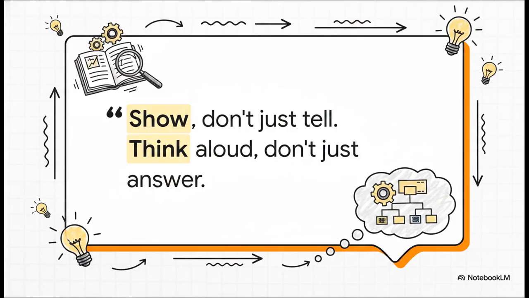So if you take away nothing else from this explainer, remember this single mental model because it is the absolute heart of advanced prompting. Show, don't just tell. That's few-shot prompting. Think aloud. Don't just answer. That's chain of thought prompting. Pretty much every advanced trick out there is just a refinement of these two core ideas.